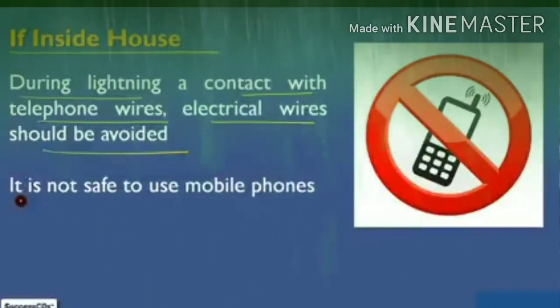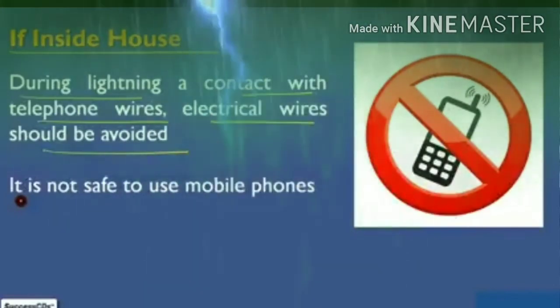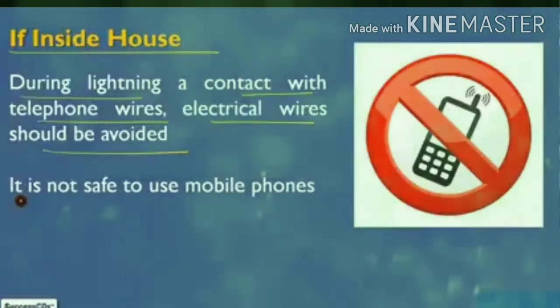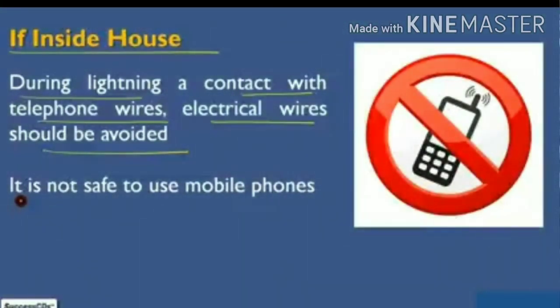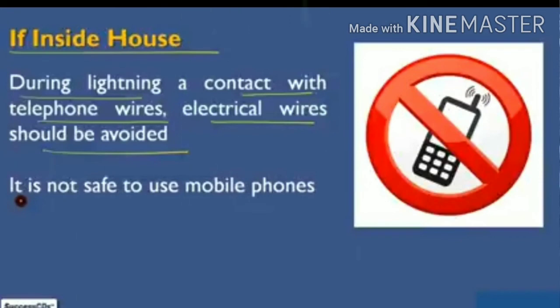Children, bathing should be avoided during thunderstorms or lightning to avoid contact with running water, because water is also a good conductor of electricity. Electric appliances like computers, TV, etc. should not be touched. Electrical lights can remain on, they do not cause any harm. So children, you must follow these safety measures during lightning or thunderstorms.